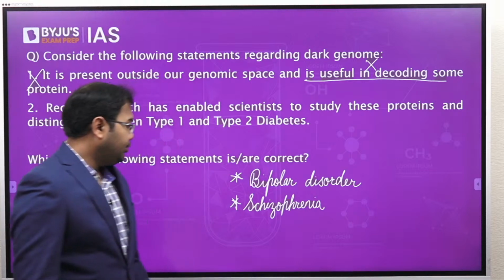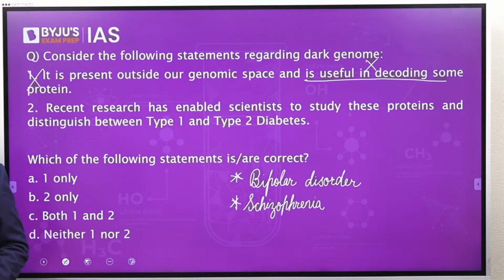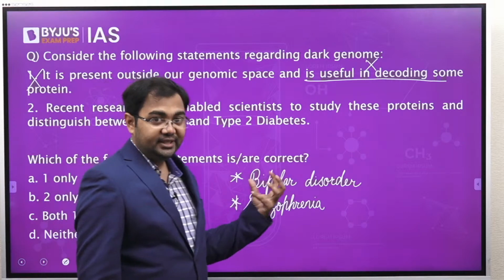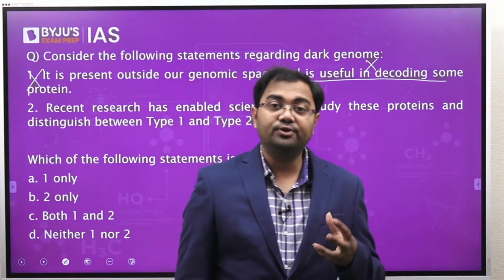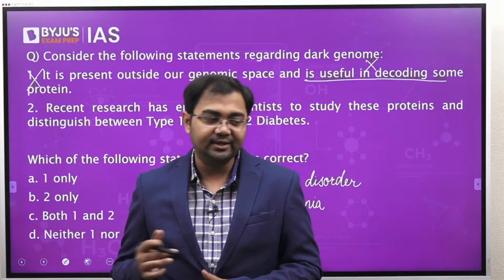What the scientists have claimed is that it would give them the opportunity to understand these two disorders much better in the coming days, and to have a better treatment or diagnosis for them compared to where we currently are.